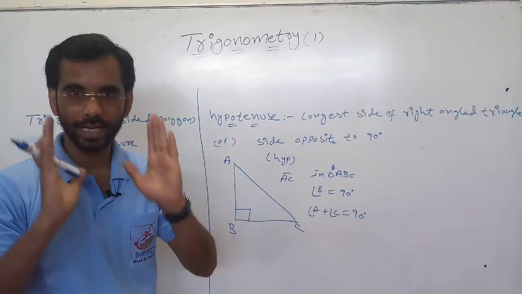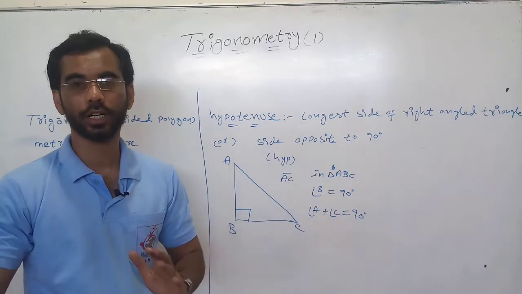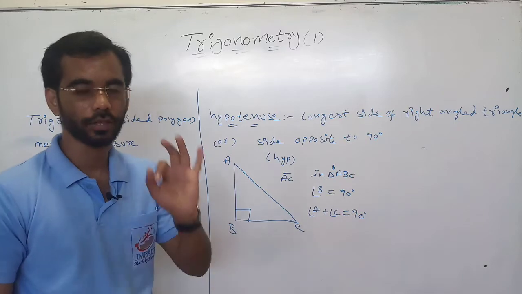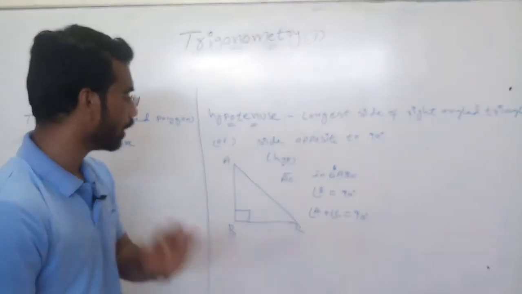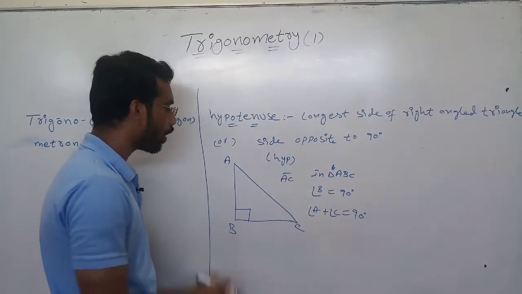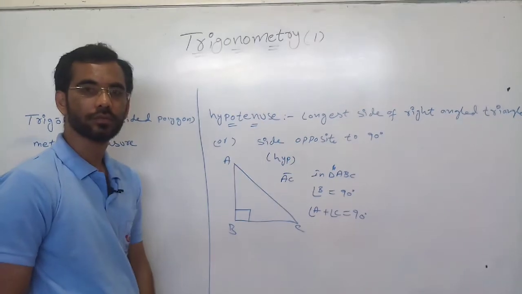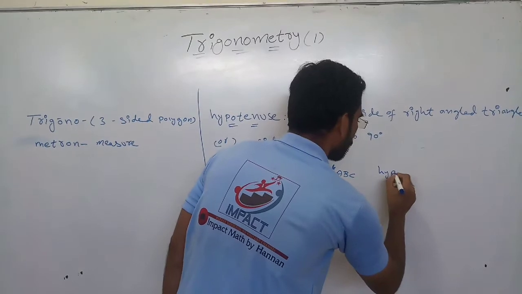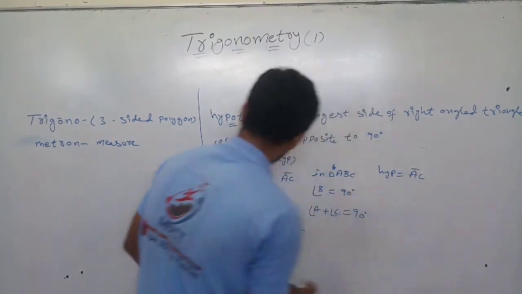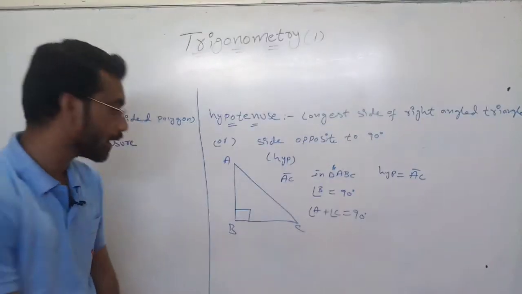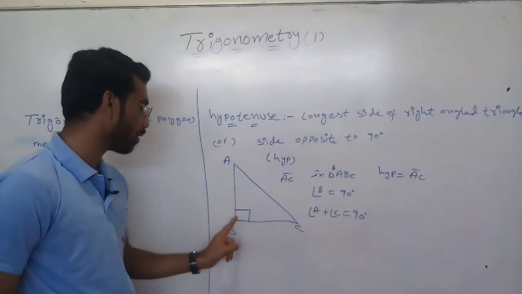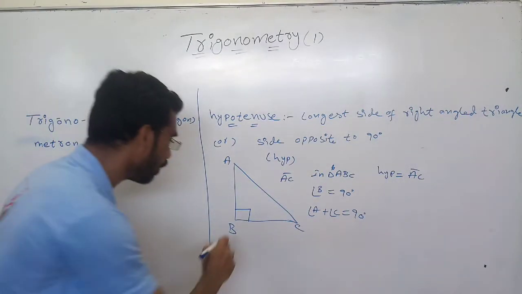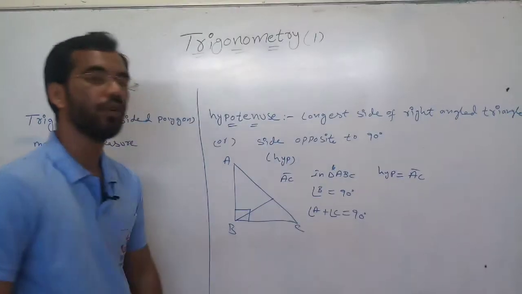It should be exactly 180 degrees, not more and not less. Now, tell me, what is the hypotenuse in this one? AC is the hypotenuse, because AC is the longest side and AC is opposite to 90 degrees.